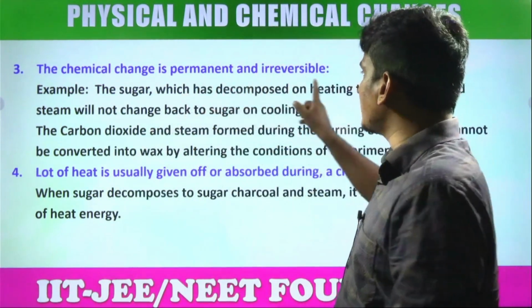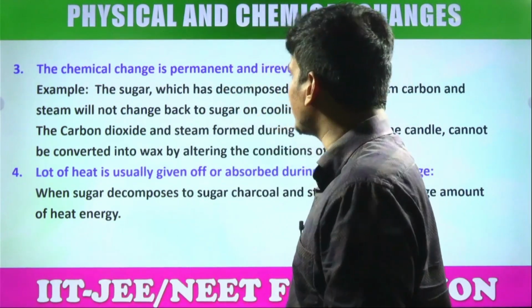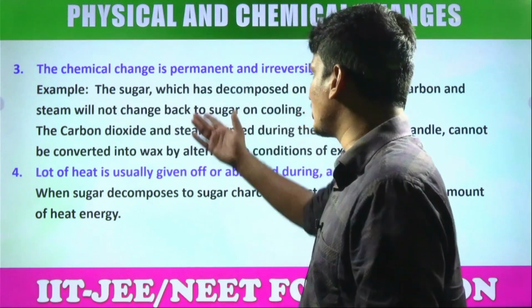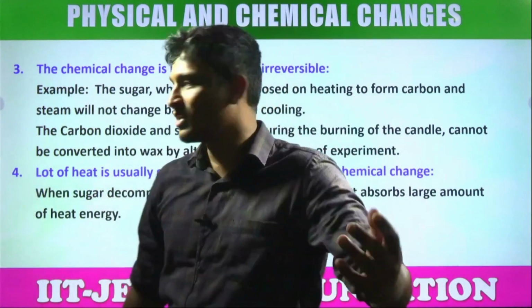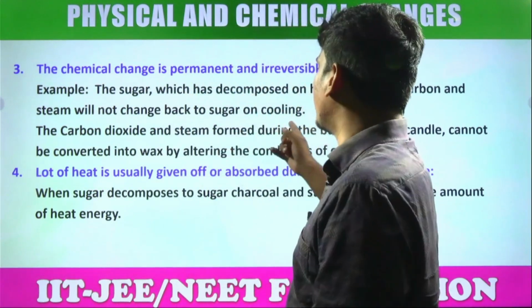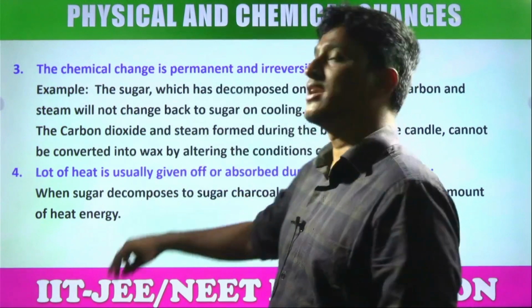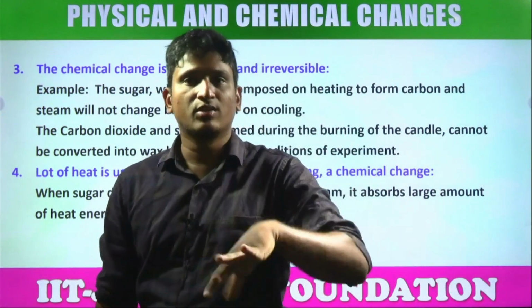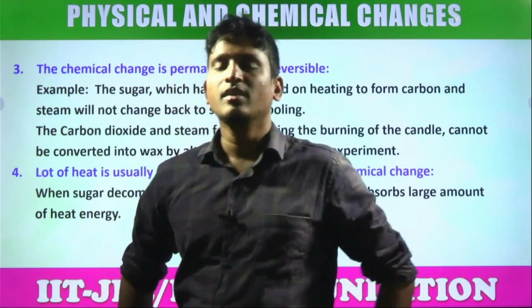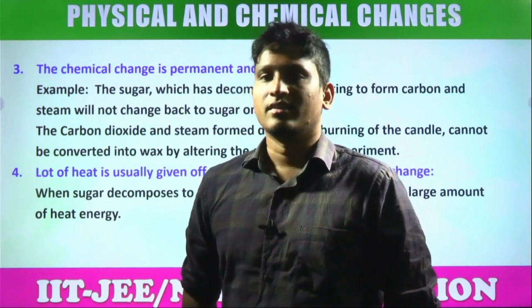So chemical changes are permanent and irreversible. This point we have to discuss. In general, sugar strongly heated forms carbon. Can we get sugar again from that carbon? No. Carbon dioxide and steam formed during the burning of a candle cannot be converted into wax by altering the conditions. A burning candle converts into carbon dioxide. Can we convert it into a candle again? No. Burning anything, burning paper, burning wood, can we reverse the reaction?